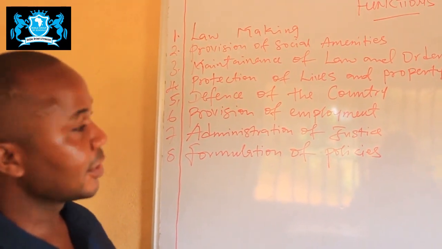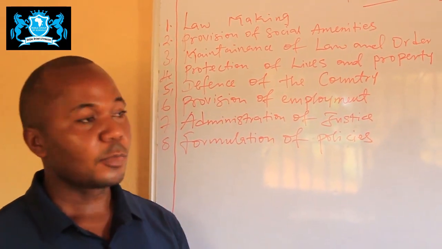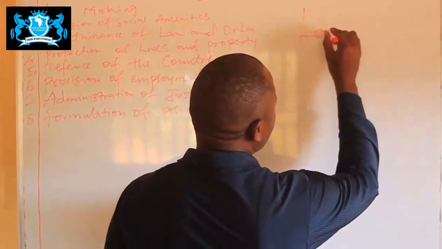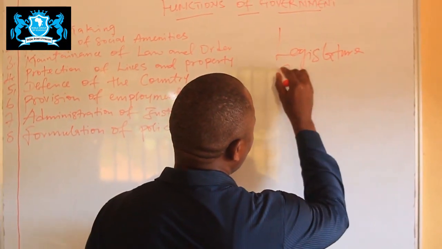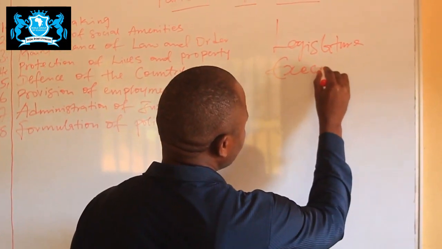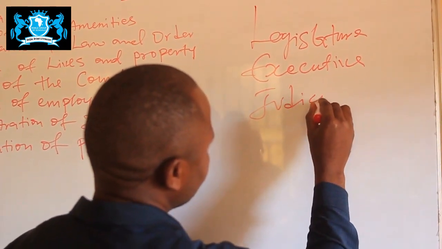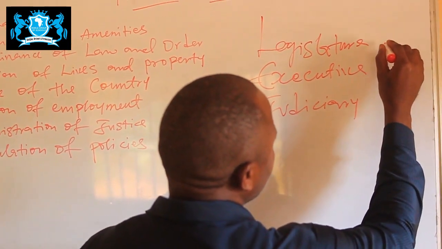This they do through its legislature. Of course, we know that in government we have the legislature, we have the executive, and we have the judiciary. The legislature makes law.